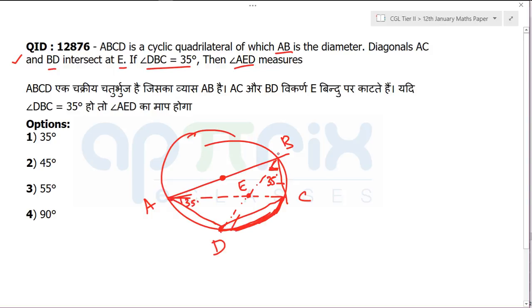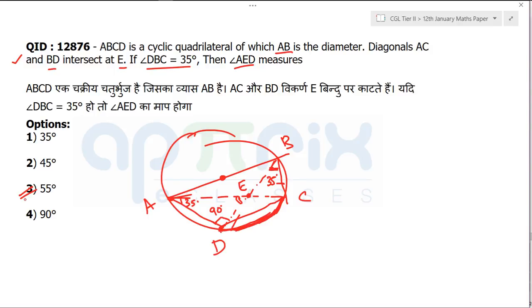Also this diameter subtends 90 degree everywhere on the circumference. So this angle becomes 90 degree, and they are asking AED. So now this angle is to be calculated. So this has become 125 and the answer became 55 directly, 55 degree without any problem. So it was just about creating that diagram a little quickly, and these two basic simple properties will give you the answer. I'm moving further to the next question.